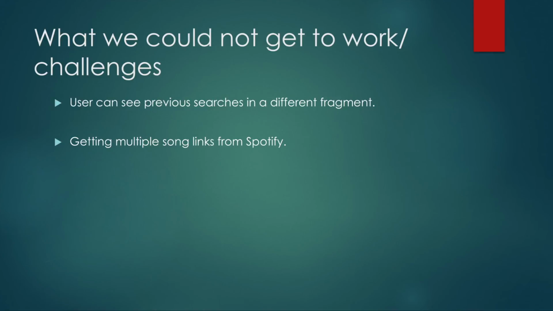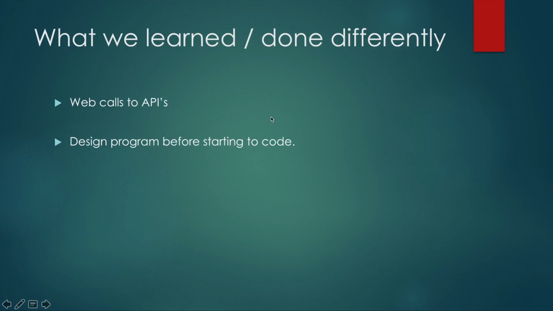One of the big challenges that we had was getting multiple song links from Spotify, and this was solved by calling the Spotify API for each link we needed, and then not updating the UI until we got all the links back. What we learned most of all from this application was being able to call different APIs and then not acting on the UI until we got something back.